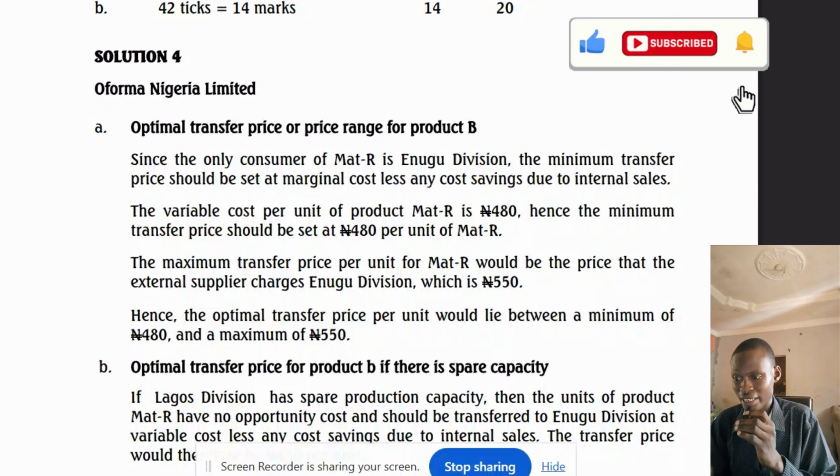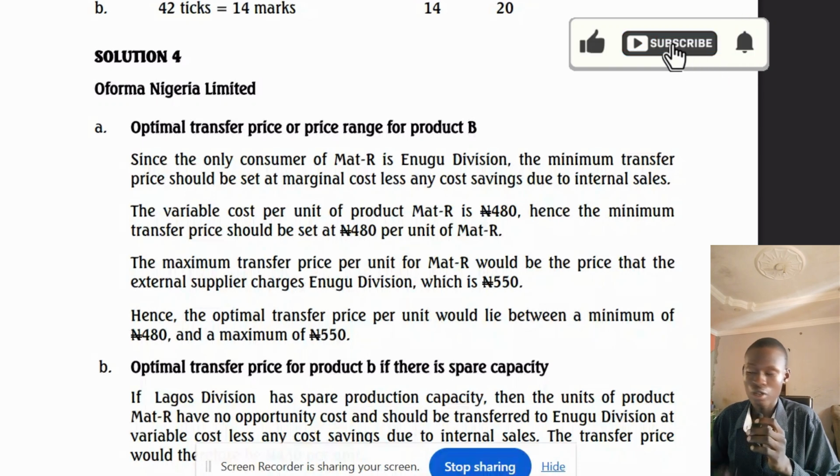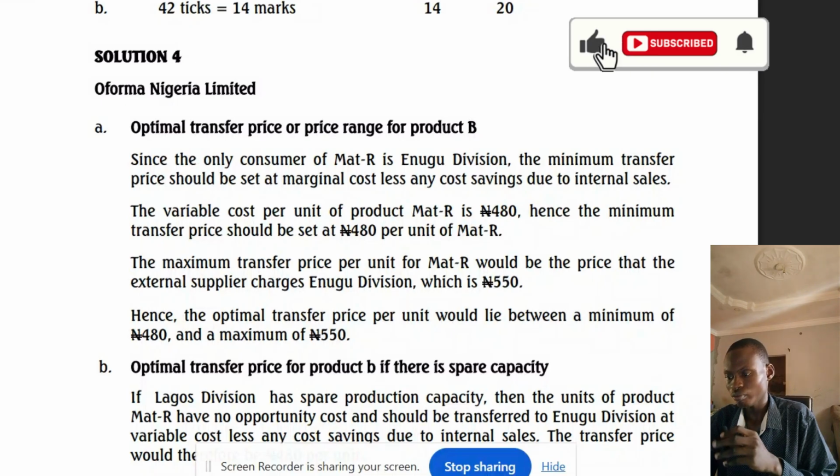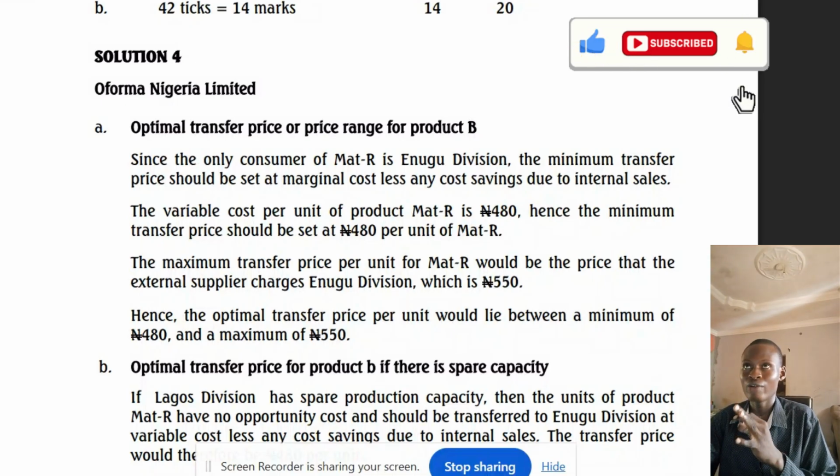So when you write variable cost less any cost due to internal sales, the main reason I'm intensifying this, because I didn't add it in the previous video, is that you should add it so that you can get your full mark. So whenever you have a question that involves cost savings due to internal sales, you less it.